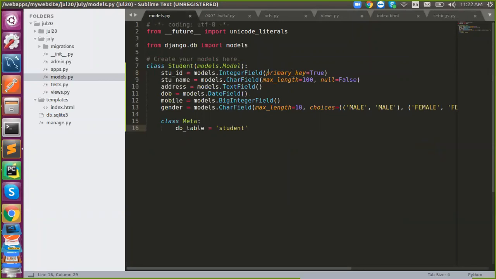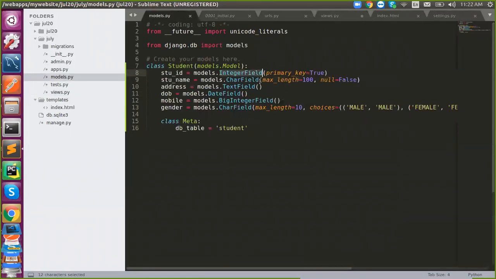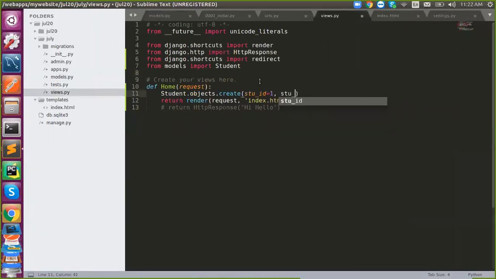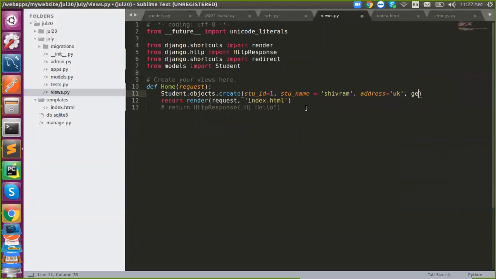This is autofill, or now we have set it as an integer. So we have to pass stu id equal to 1, stu name, let's say address. The others are defaults, so we don't need to worry about that. Just save one.